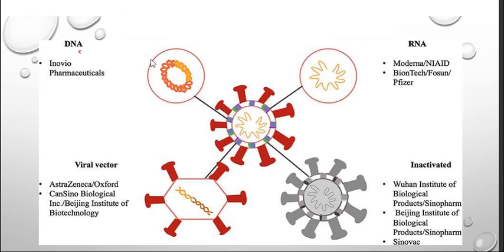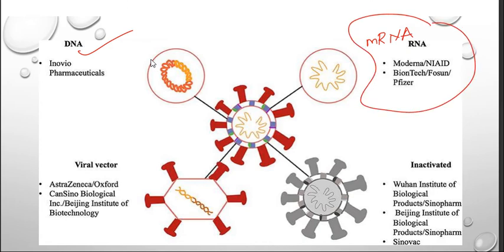One is the DNA type, and another one is mRNA. This is the technology for which many countries are competing, right? This technology is with Europeans, that is the West. Most of the Western pharmaceutical companies have this technology, because with this, any mutation can be easily addressed.